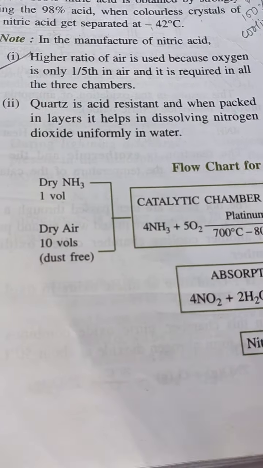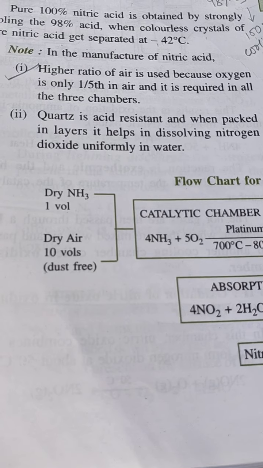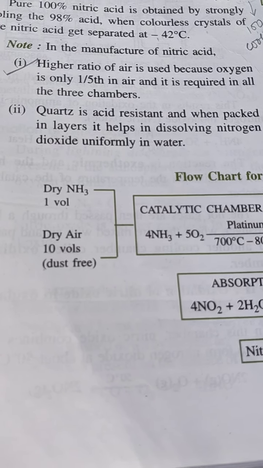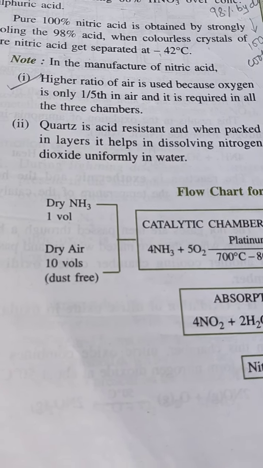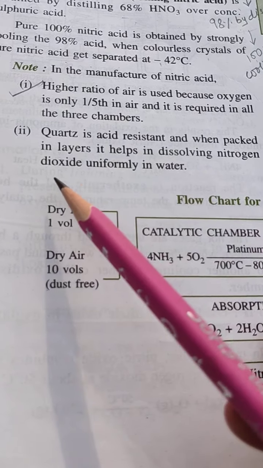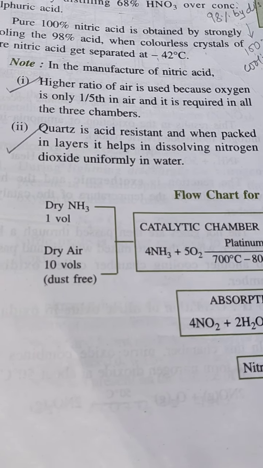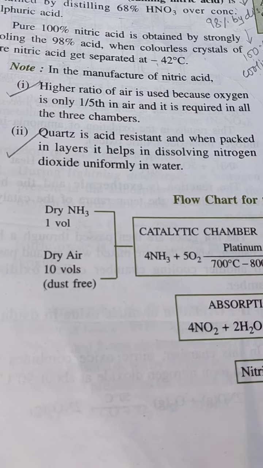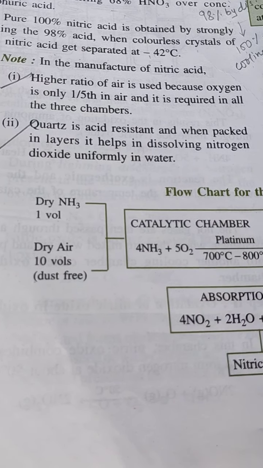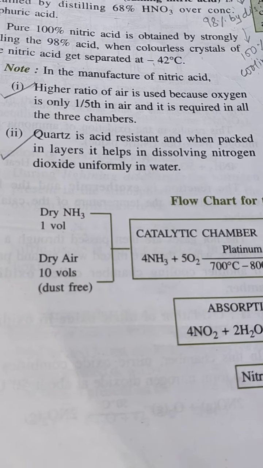I have told you a higher ratio of air is used because oxygen is only 1/5 of the air and is required in all three chambers. That is why a higher ratio is used. Quartz is used because quartz is acid resistant. When packed in layers, it helps in dissolving nitrogen dioxide uniformly in the water. I hope it is clear.